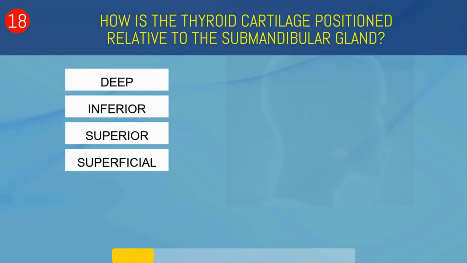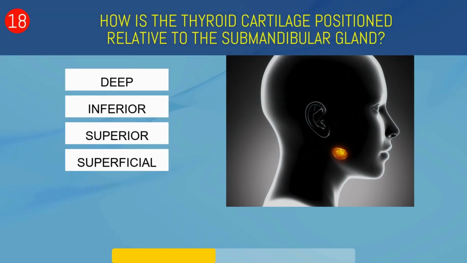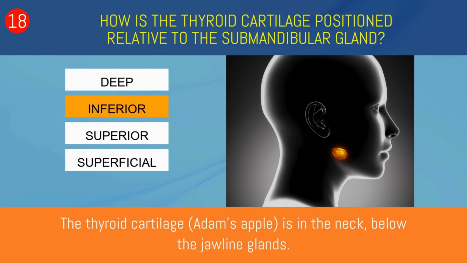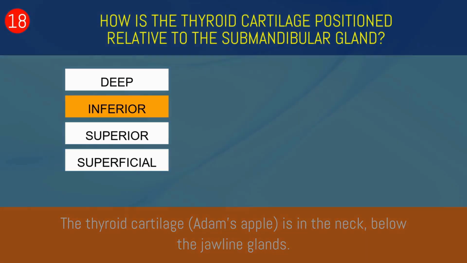How is the thyroid cartilage positioned relative to the submandibular gland? Deep, inferior, superior, or superficial? Inferior. The thyroid cartilage is in the neck, below the jawline glands.